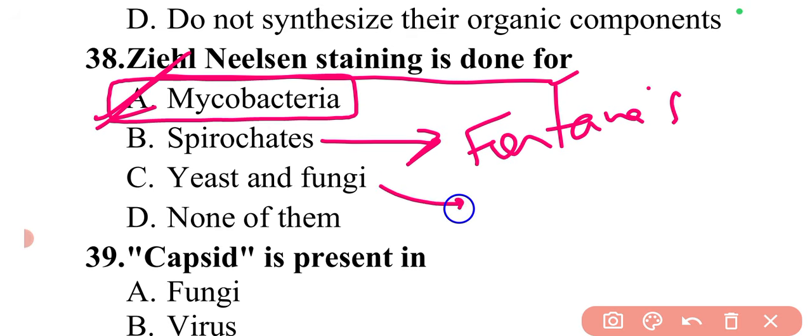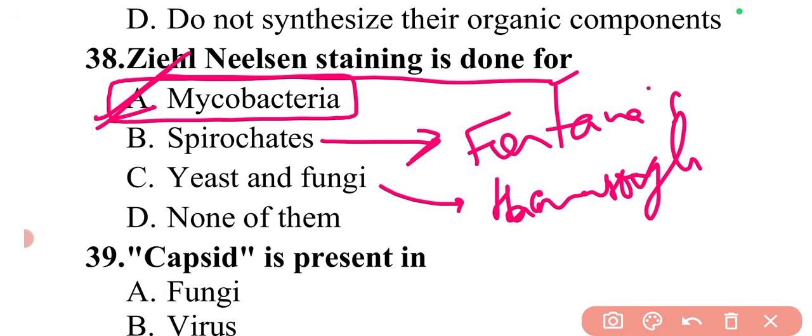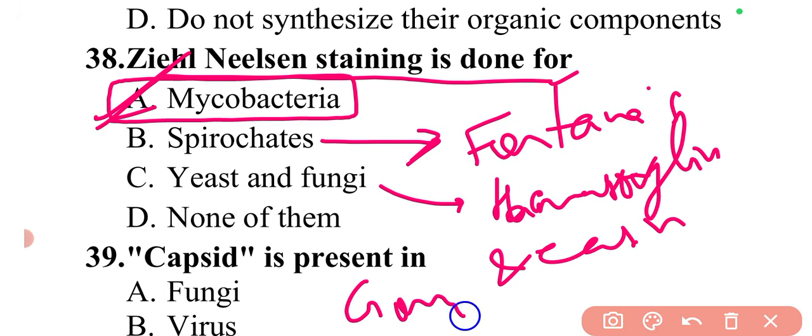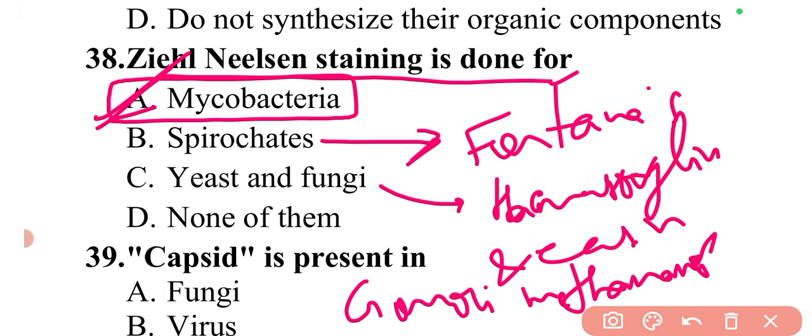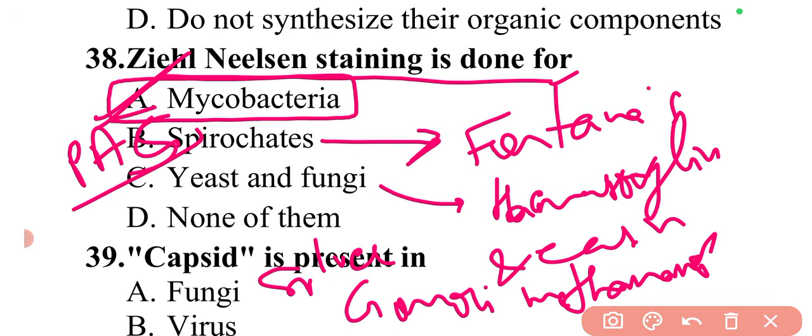For fungi, we have done a question like the three different types of stains which are used for identifying fungus: hematoxylin and eosin, then Gomori methenamine silver, and periodic acid Schiff. So these are the different stains that are used for identification of fungus.